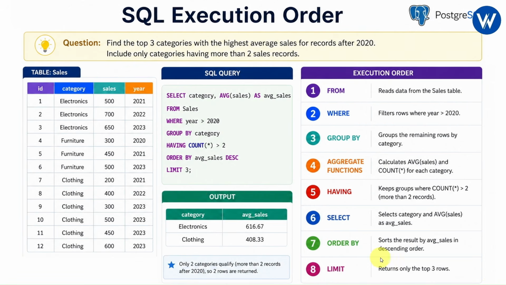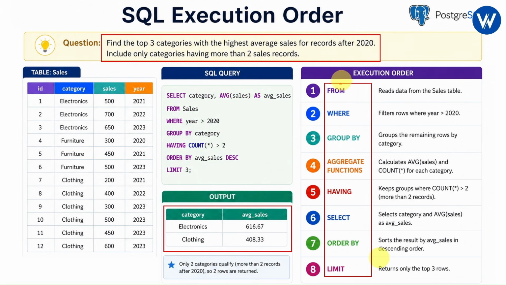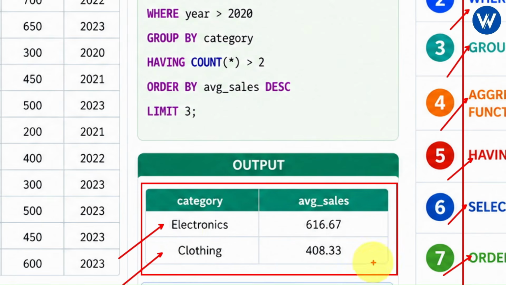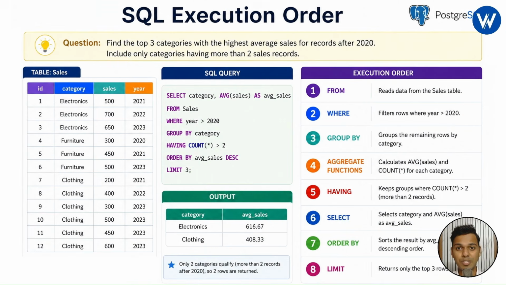Let me show you with the help of highlighter. Yes. So for this question, the execution order will be this one. It is the order. You need to understand the order. First, it will do the from, next where, group by, aggregate function, having, select, order by, limit, and the final output will be this one, where you can see electronic is at the first position according to average sales. Next one will be the clothing. I hope the SQL execution order is clear, right?